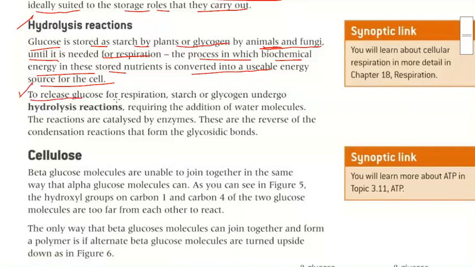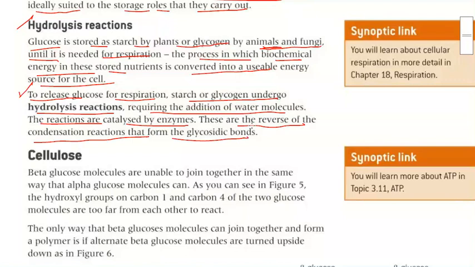Now, to release glucose for respiration, starch and glycogen undergo a hydrolysis reaction, which requires the addition of water molecules. The reactions are catalyzed by enzymes, and they are the reverse of the condensation reaction that forms the glycosidic bond.